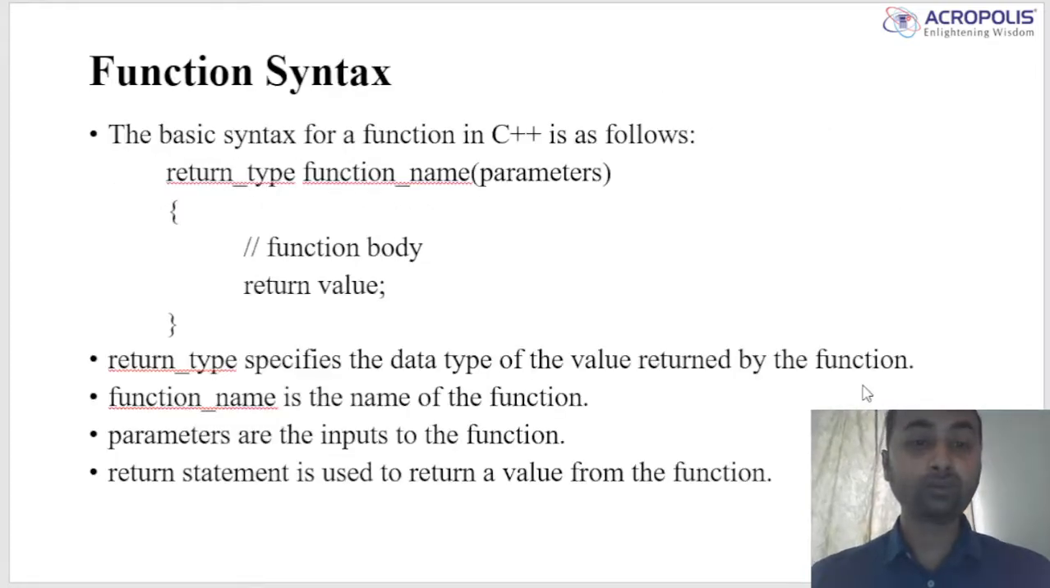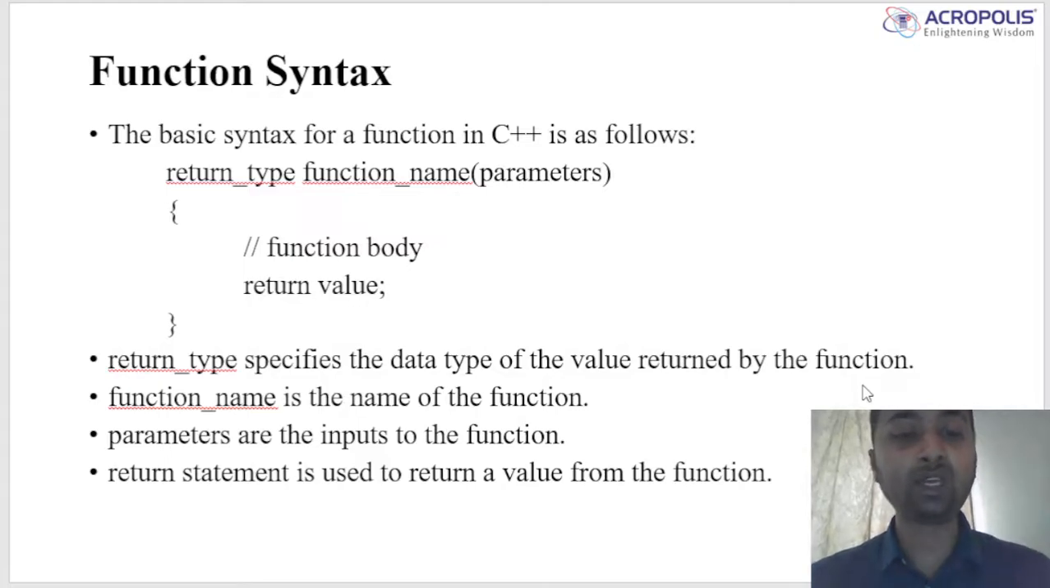And next, function syntax. Firstly we write the return type, then the function name, then we use parameters with the help of variables and data types. Then we start the block using curly braces, then the function body, and the return value. If we are using a return type, then we use return here.